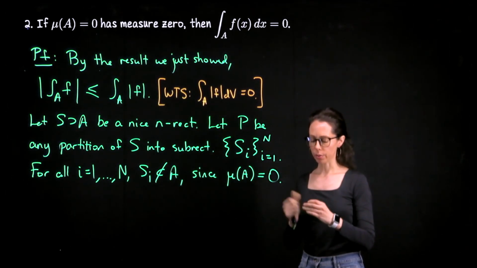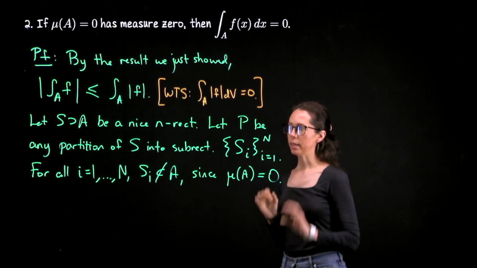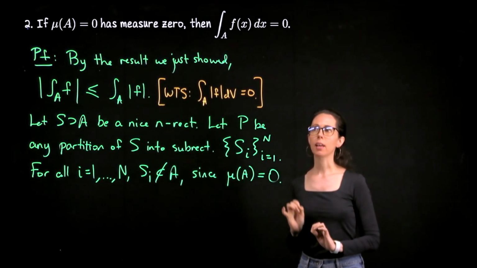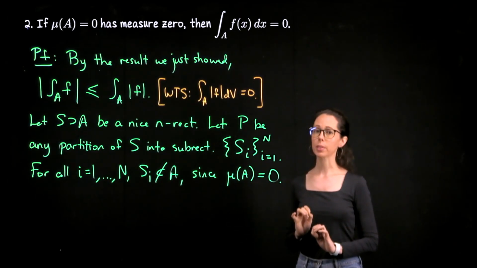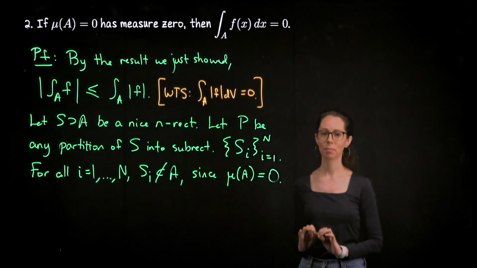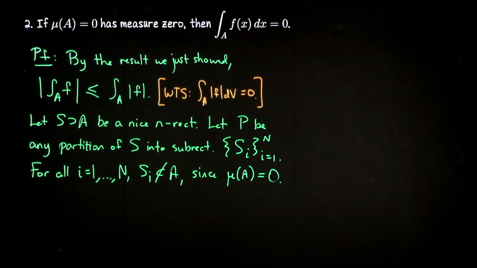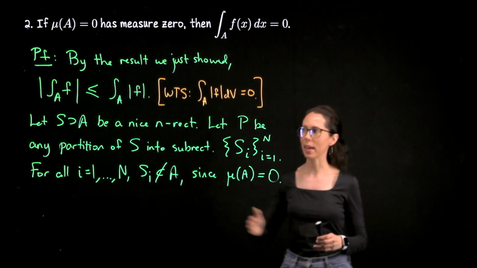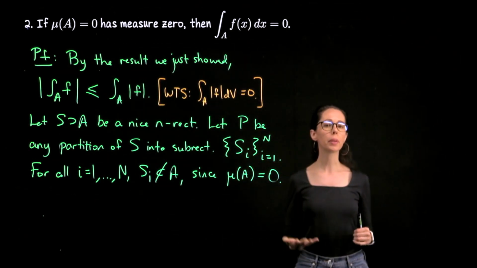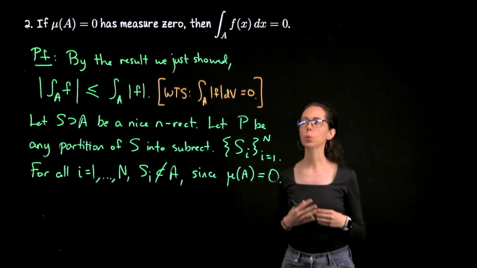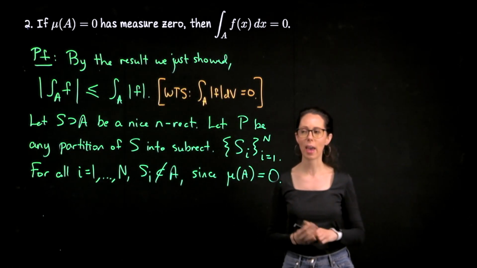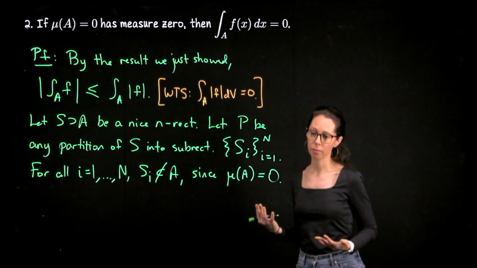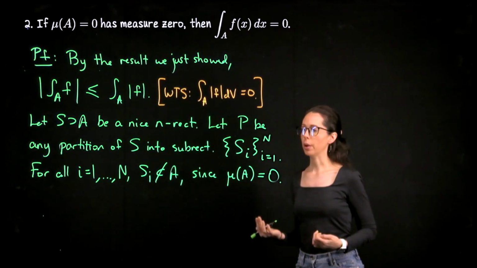Okay, what I would like for you to do now is take this partition that we have, only the information we have, and write down the lower sum of f with respect to this partition. Take it as far as you can. To be really correct, as we finish this argument, I think what we should do is take this absolute value function and formally extend it to S in the usual way by setting it to be 0 outside of A. I'll do the little tilde symbol to mean that we've extended it. So basically, it's f when the function is over A, 0 otherwise.